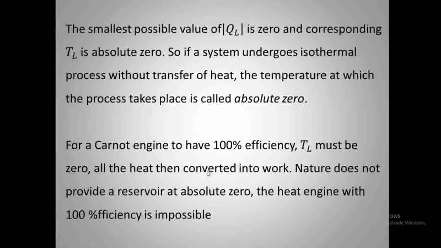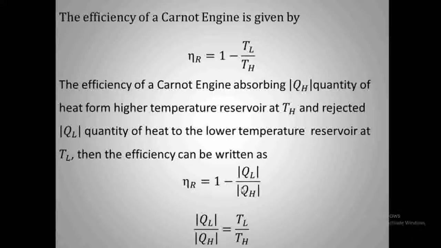What does TL being 0 mean? What does 100% efficiency mean? All the heat extracted from the high temperature reservoir, that is QH, is converted into work. Then only we will get 100% efficiency, that is, there is no heat transfer QL to the low temperature reservoir. In such cases, QH is completely converted into work. Work output by heat input is the efficiency, so work output is also equal to QH. Then QH by QH will be equal to 1, that is 100%.